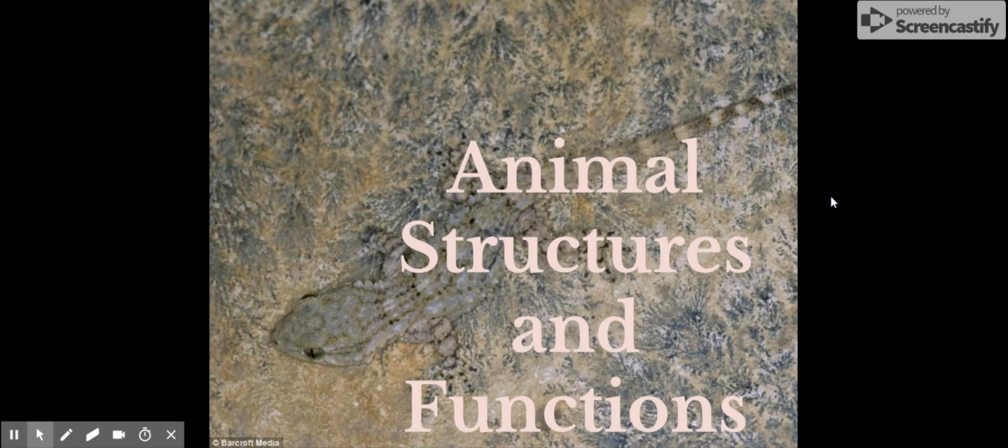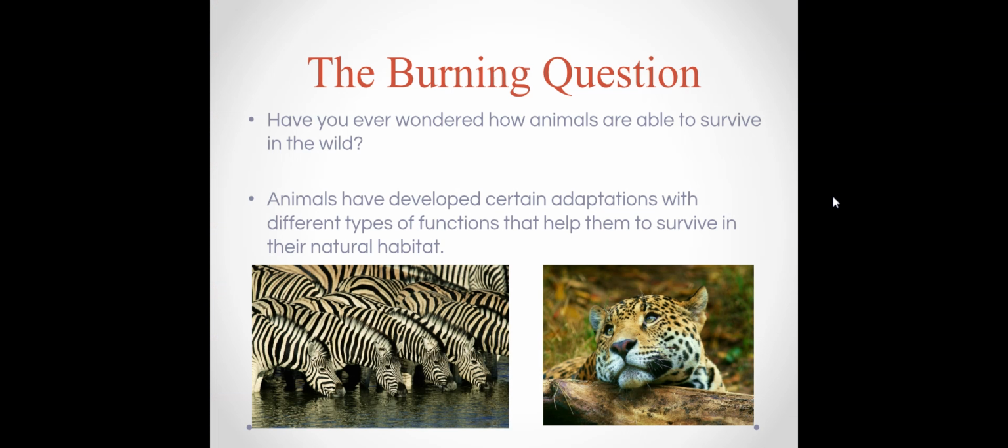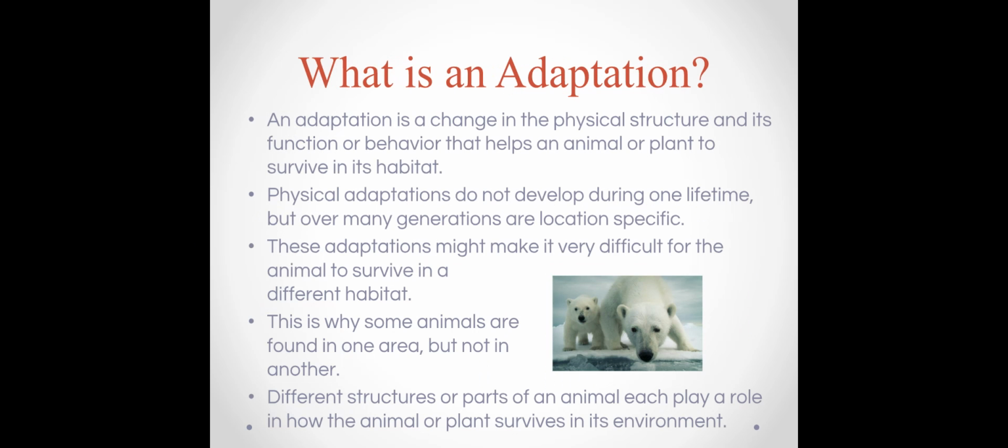Animal structures and functions. So I don't know if you've ever wondered this, but how are animals able to survive in the wild? They don't have someone bringing them their dinner, or they have lots of predators. So the truth is that animals have developed certain adaptations with different types of functions that help them survive in their natural habitat. So let's talk about what an adaptation is. An adaptation is a change in the physical structure and its function or behavior that helps an animal or plant to survive in its habitat.